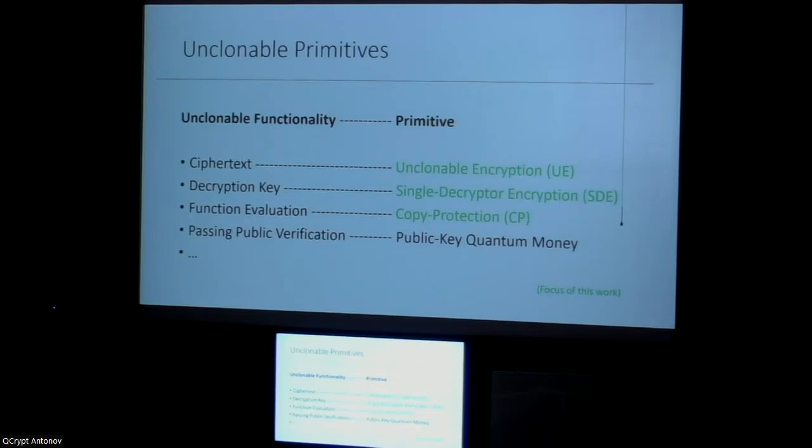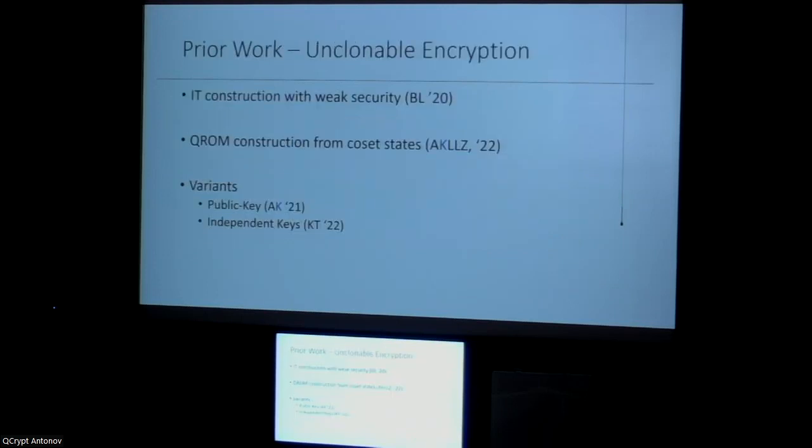And similarly, you can think about public key quantum money and so on as unclonable primitives. So let me say a few words about the prior works in these three primitives. As for unclonable encryption, it was introduced in 2020, and currently we know how to achieve it in the quantum random oracle model using coset states, which are highly entangled states.